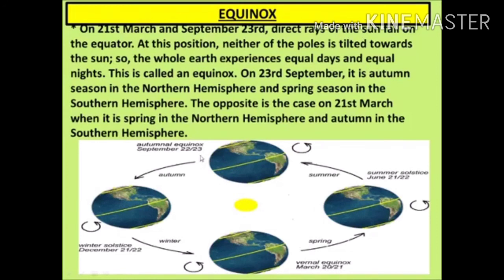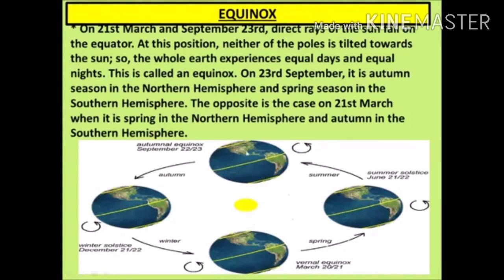This is called an equinox. This situation of the earth is called equinox when no pole is tilted towards the sun, and that's why the whole earth experiences 12 hours day and 12 hours night.